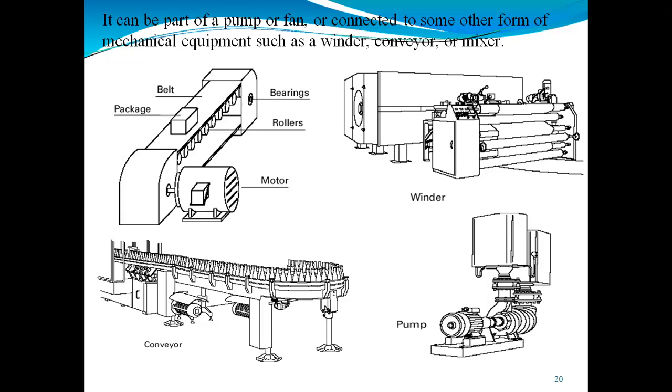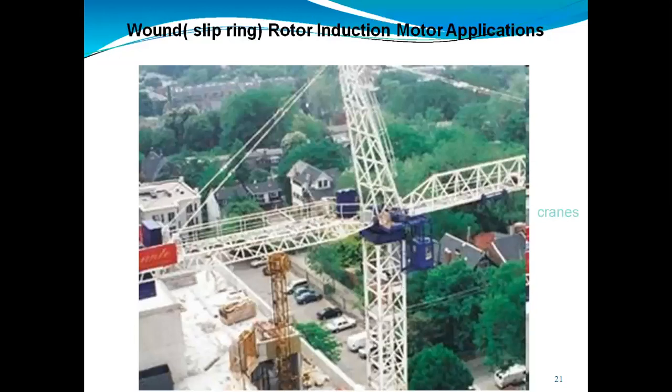Here, these are some examples where we can use the induction motor: winder, pump, conveyor, DC motor, AC motor. We can use these to convert the AC supply, the AC electrical energy, into mechanical energy. There are different types of three-phase induction motor, which are nothing but the squirrel cage and the slip ring induction motor.